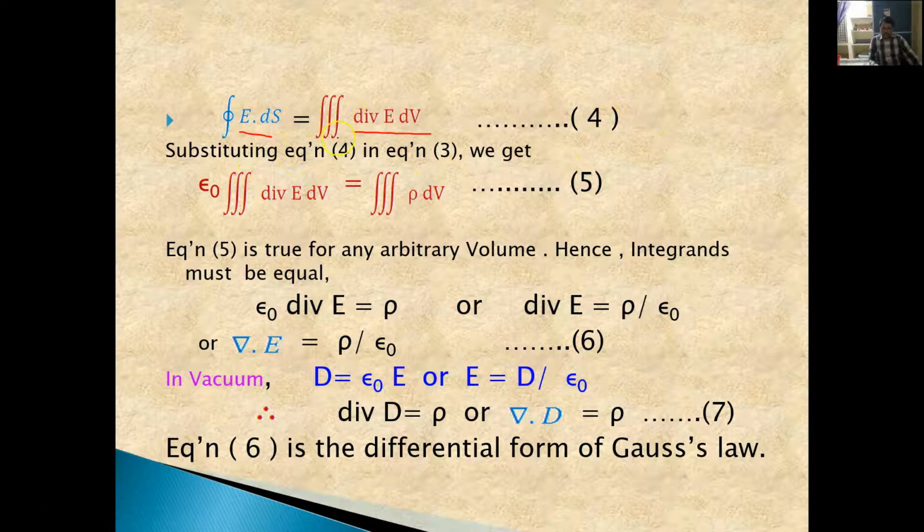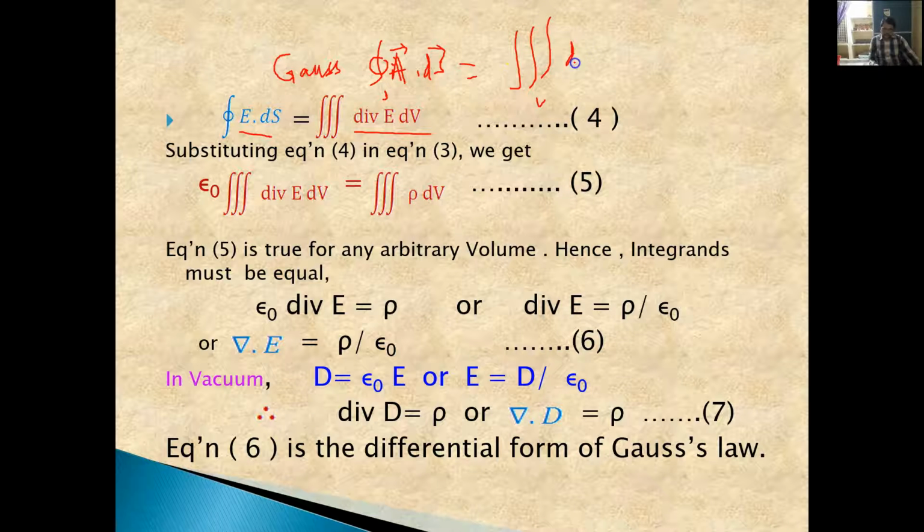Now substituting from the Gauss divergence theorem. The Gauss divergence theorem says the surface integral over a closed surface of A bar dot ds bar, where A bar is any arbitrary vector field, is equal to the volume integral of divergence of A bar dV. This is the Gauss divergence theorem in general for an arbitrary vector field A bar.